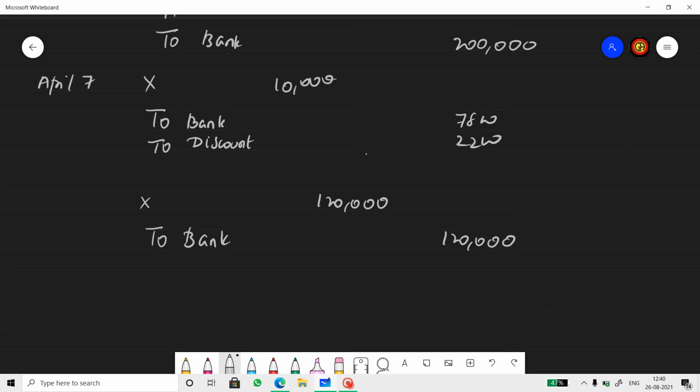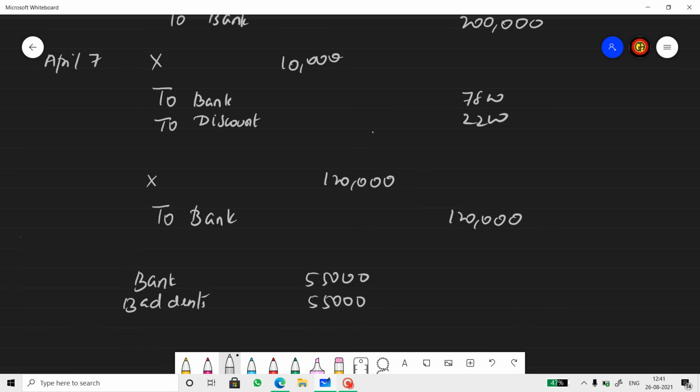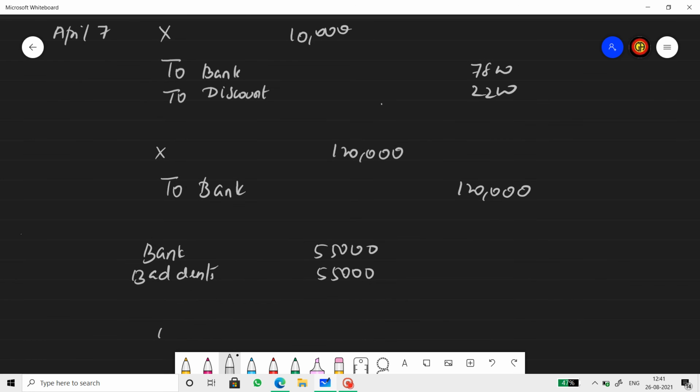And then we collect half of the amount, 55,000, from X. Remaining is termed as bad debts in the books of Y. 55,000 to X account, to X account, which is 1,10,000 rupees.